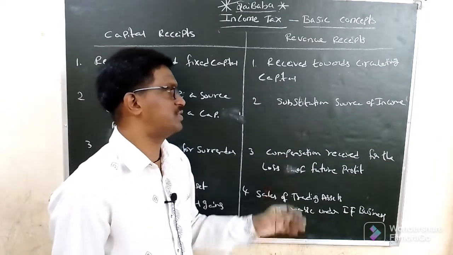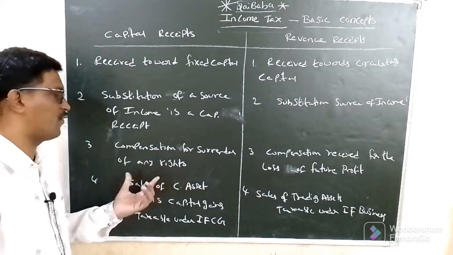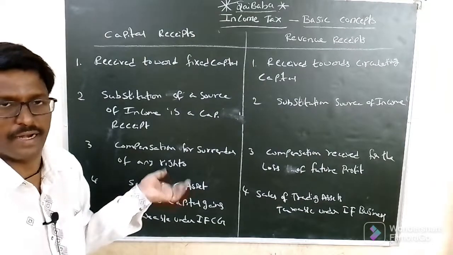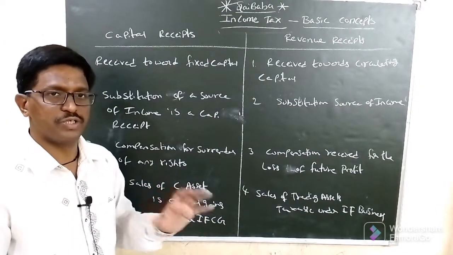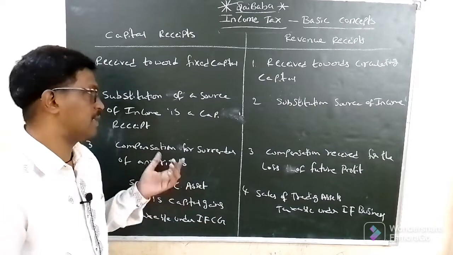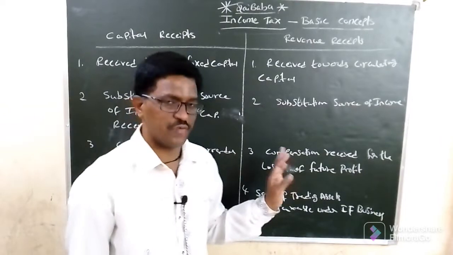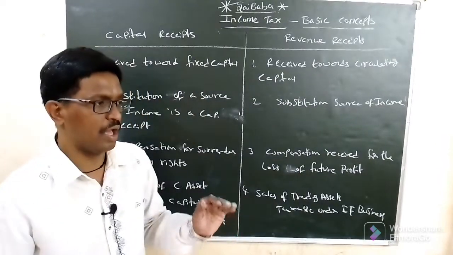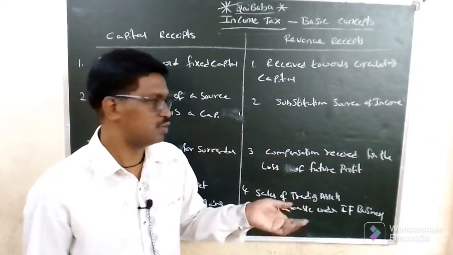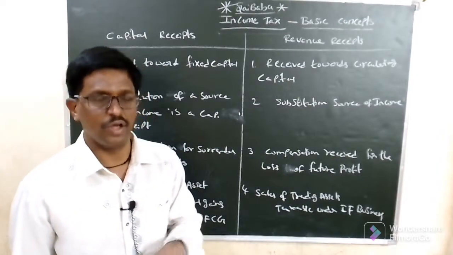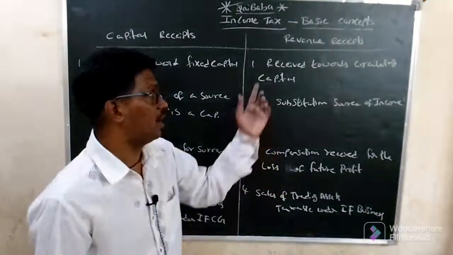Next, compensation for surrendering of any rights like copyright, patent, trademark or logos, which are sold to another party, for which we receive a huge amount. That amount is called a capital receipt. Amount received for loss of future profit: for example, if we are shifting our shop or gold business to another place, we lose some profit. So we get compensation from that person, and it is called a revenue receipt.